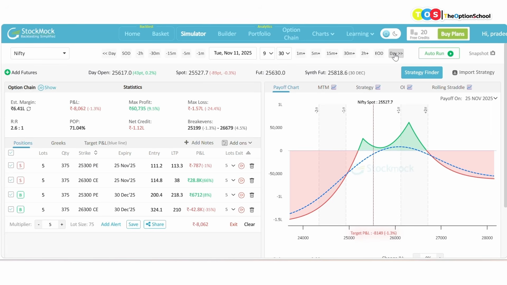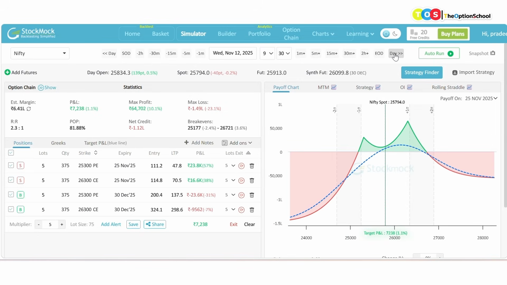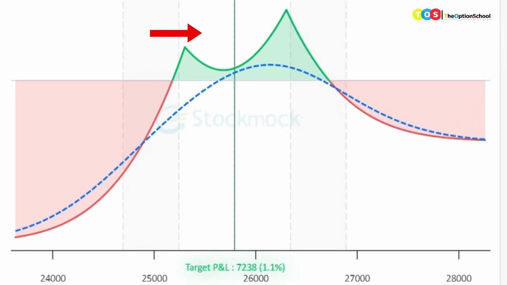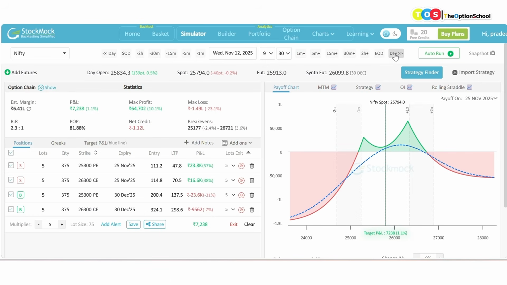Okay, not much happening on the payoff diagram also. I'm still very much within my two break-even points. Now the market has shown a decent jump of almost 200 points and the trade has started giving me some profit, 7,200 rupees. Remember, in this trade, if I'm looking for around 3%, I need at least 20,000 rupees. So I am still continuing with the trade and it is showing me a good profit. Maximum loss is 64,000. I do not want that. I will try to reduce my risk as soon as I start getting some profit.